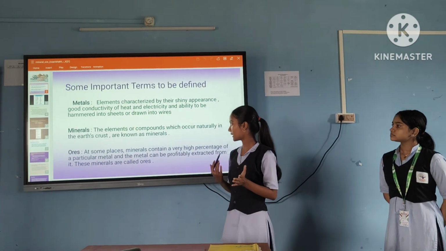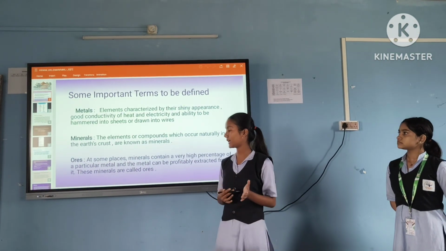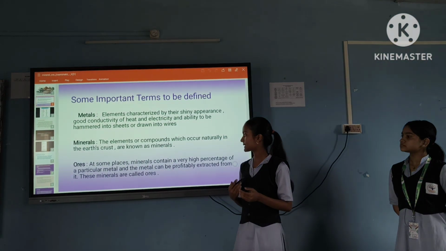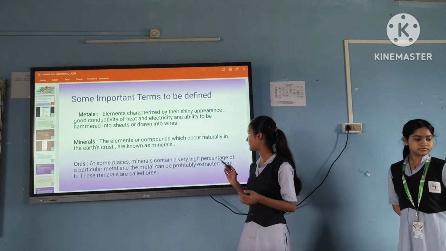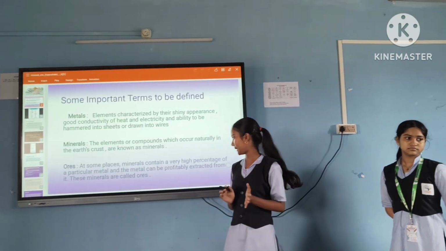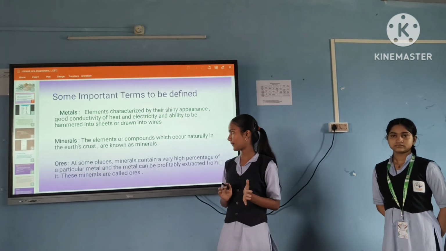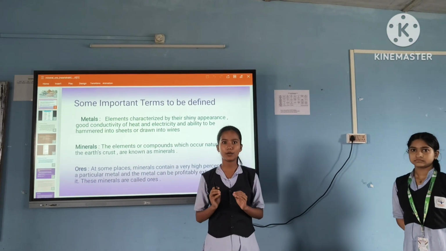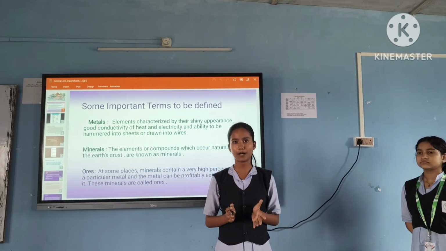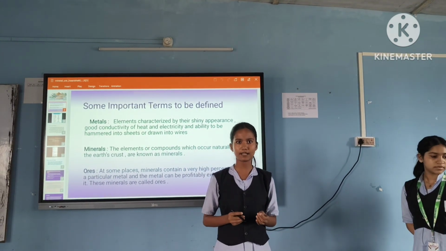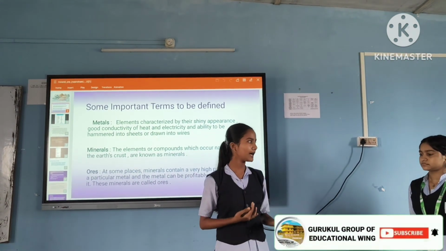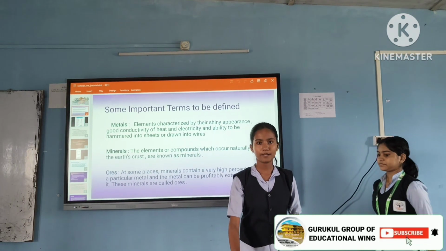The elements or compounds which occur naturally in the earth's crust are known as minerals. At some places, minerals contain a very high percentage of a particular metal, and the metal can be profitably extracted from it. These minerals are known as ores. I have just briefly explained minerals, ores and metals. To have a better understanding of this, I would like to call Anika Alam Tasin for further explanation.